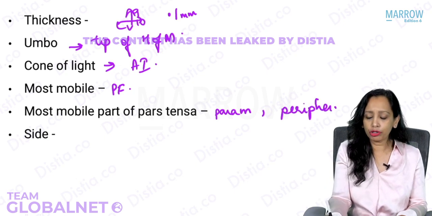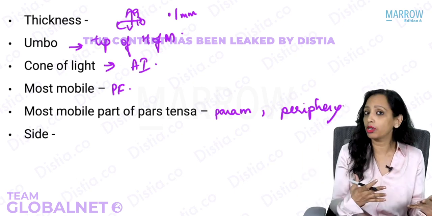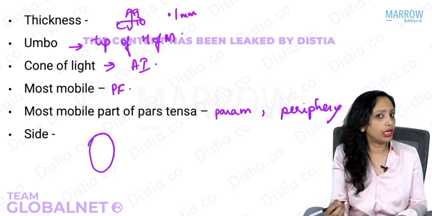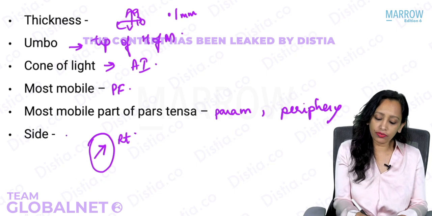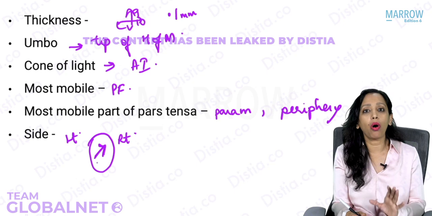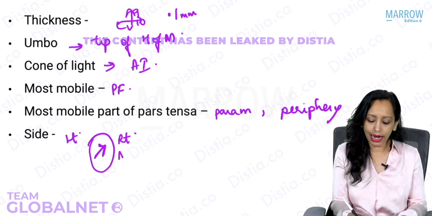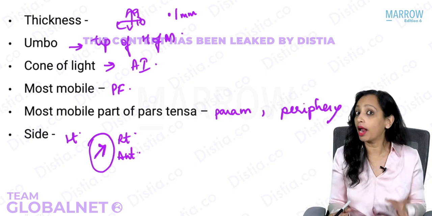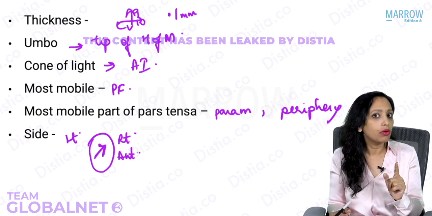Will you be able to identify which tympanic membrane it is, whether it is the right ear or the left ear? What do you have to look at? Yes, we have to look at the upper end of the malleus. If the upper end is facing towards the right, this is the right tympanic membrane. If it is facing towards the left, it is the left tympanic membrane. And if it is facing towards the right, is that the anterior or the posterior part? Yes, that is the anterior part. So that is all that we needed to know in the tympanic membrane, and I hope that before I wrote all this, you were telling me the answer. Yes or no? Very good.